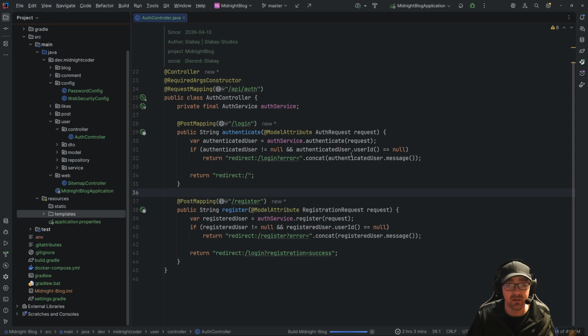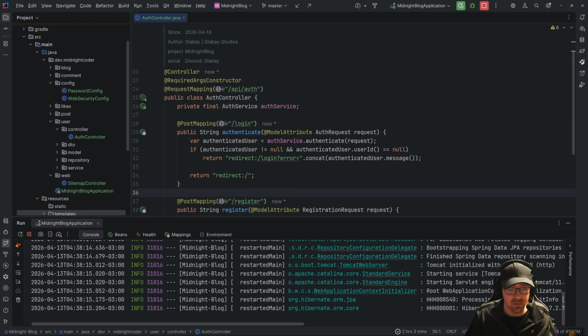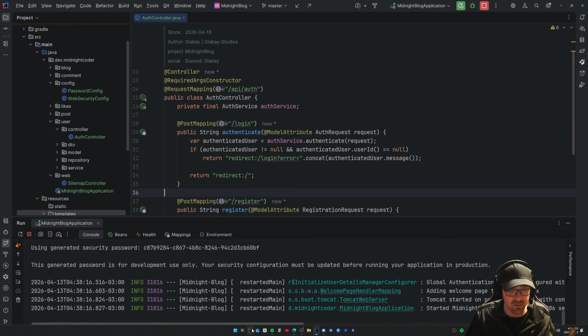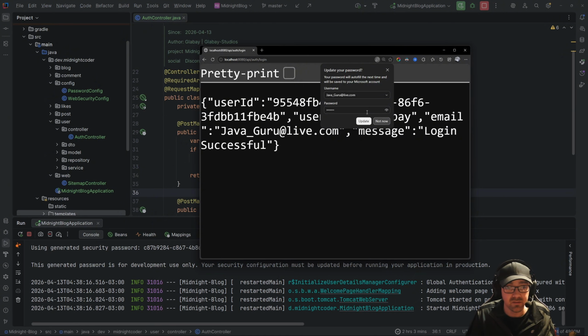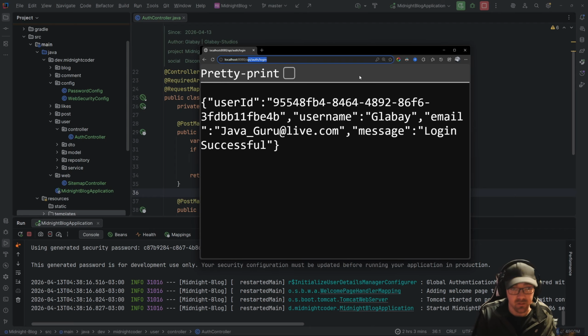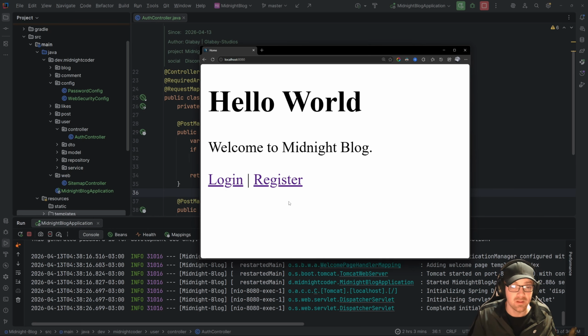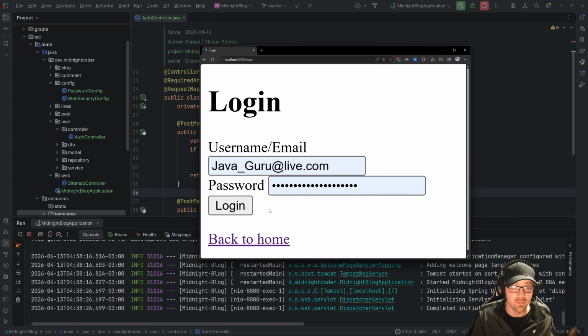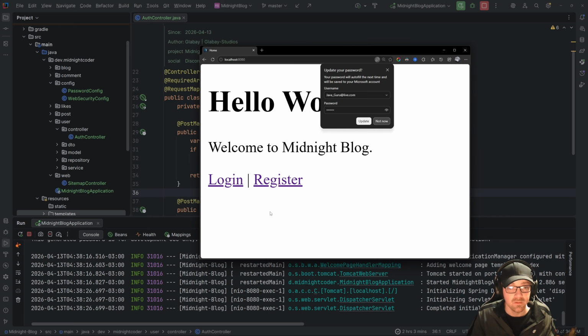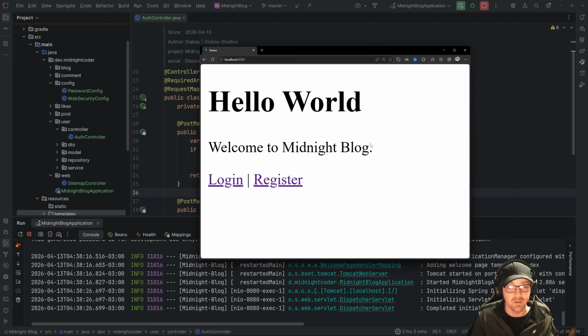And again, if I come in here, run this, and we pop back into my browser, these messages should no longer be a thing. So if we pop back to hello world, and if I go to login and famous 123456, log in, hello world, I'm logged in.